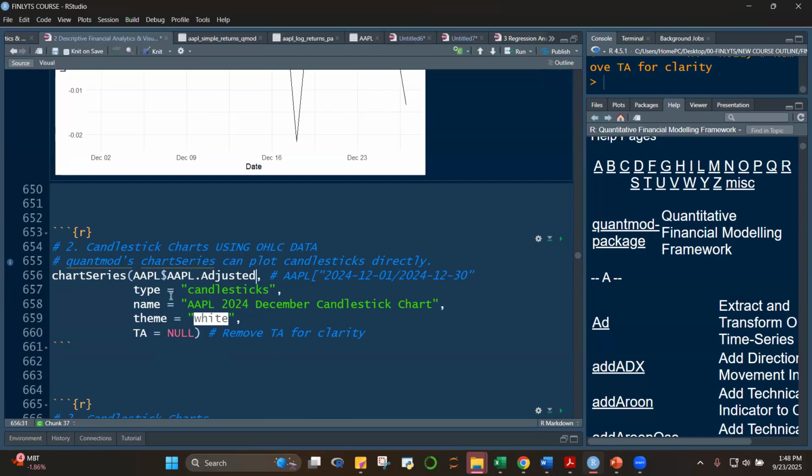Okay, so you see now, class, that we are asking R to create an OHLC plot, a candlestick, for Apple adjusted. However, Apple adjusted, class, is just one value. That's the adjusted price. It's not the open, high, low, close, no? So if I run this, class, what happens?